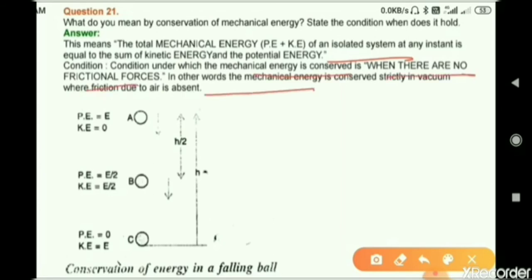In other words, the mechanical energy is conserved strictly in vacuum, or where friction due to air is absent. You can make this diagram for conservation of energy in a falling ball.